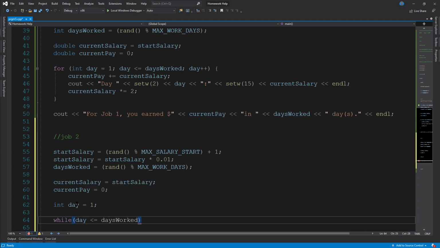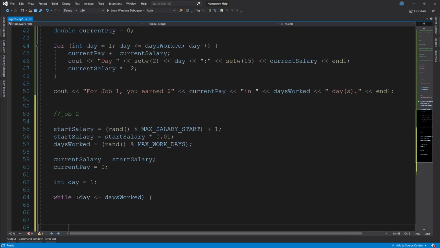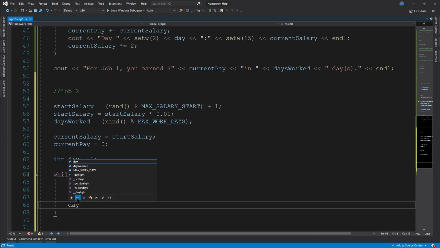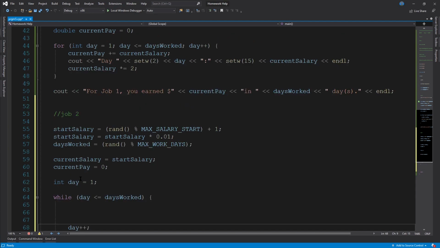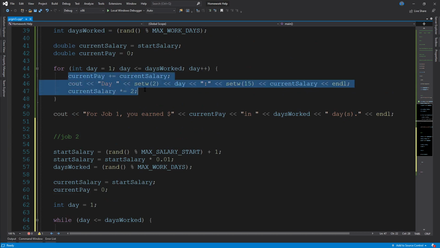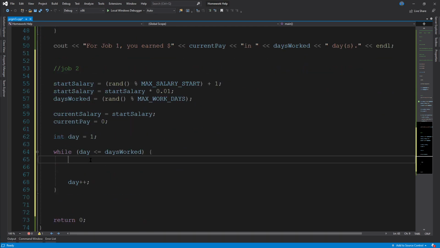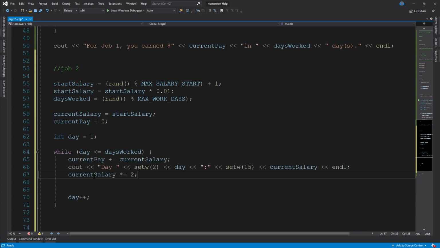Days worked. Open bracket, give us some space, and then we'll just do day plus plus right there at the end. And then we just need to go up here, copy all of this, and paste it down there.